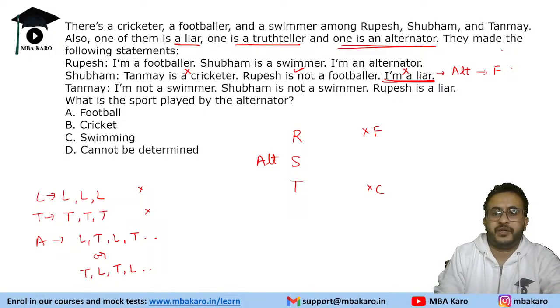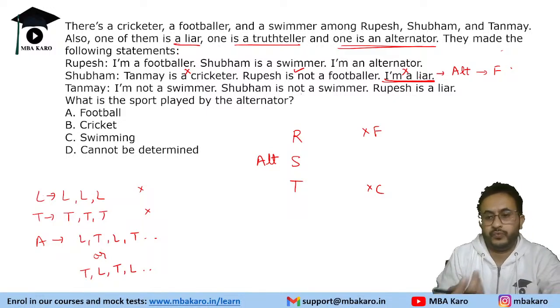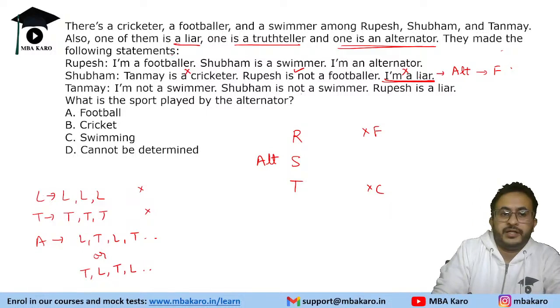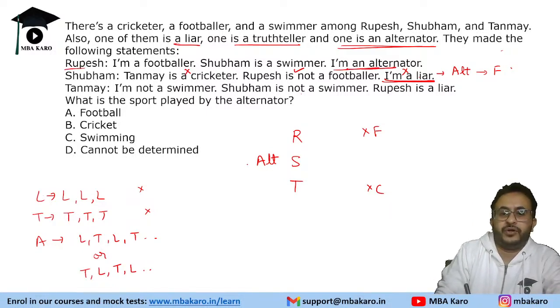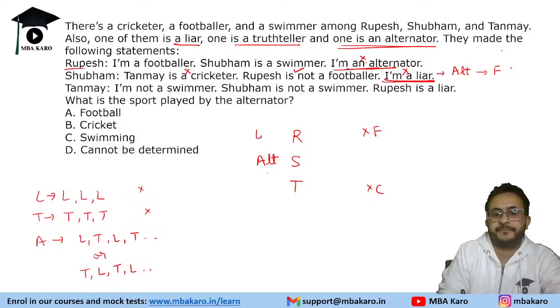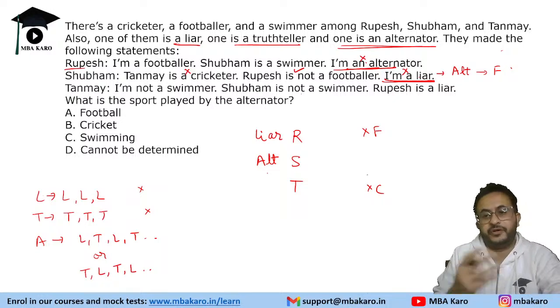Now we will figure out whose statement is what. Rupesh says, I am an alternator. We know the alternator is Shubham, so his statement is false. If his statement is false, he has to be a liar, because we cannot have a truth teller.